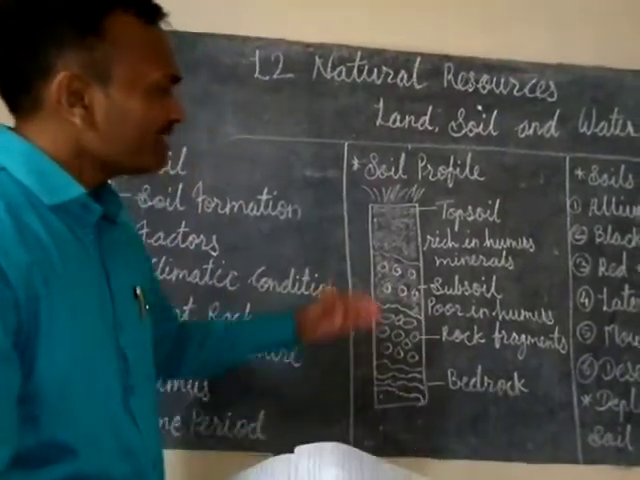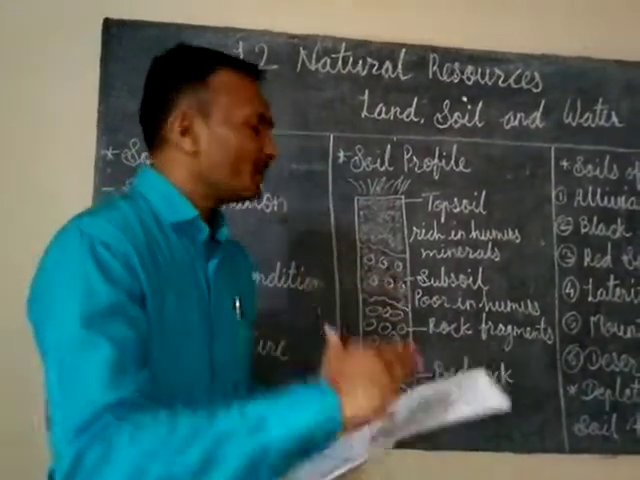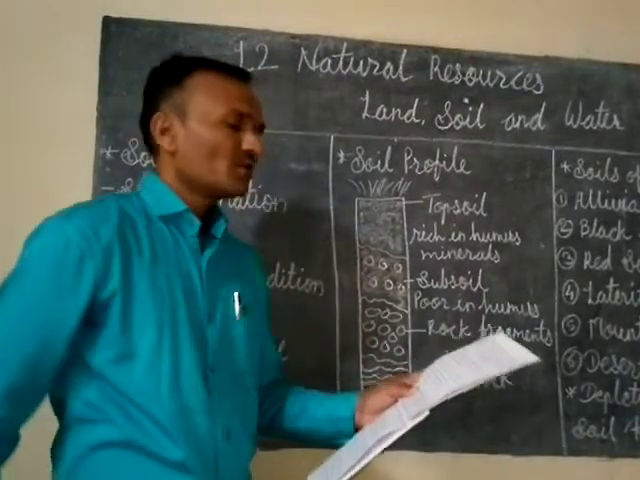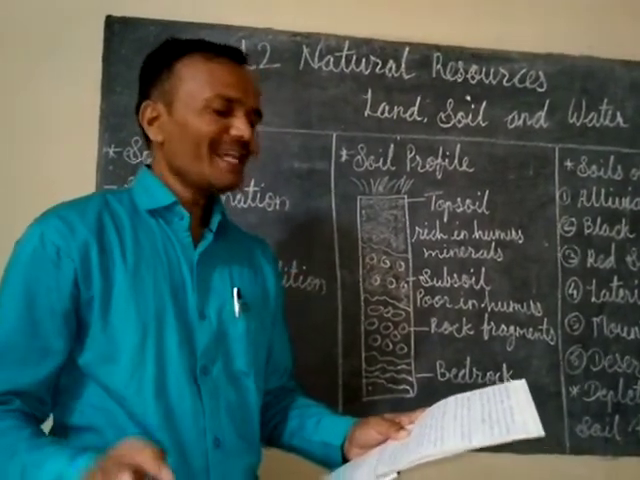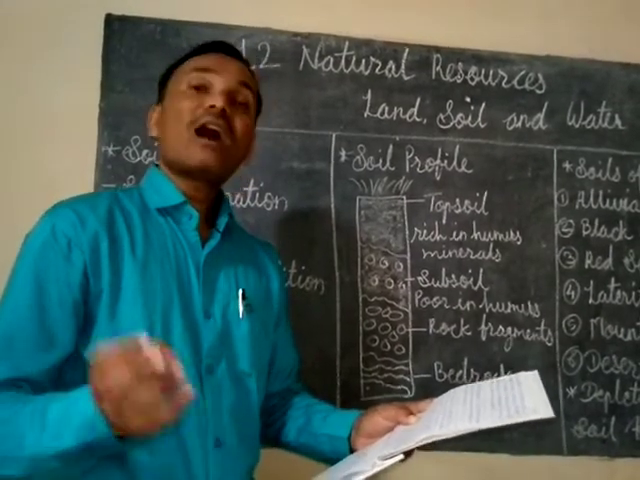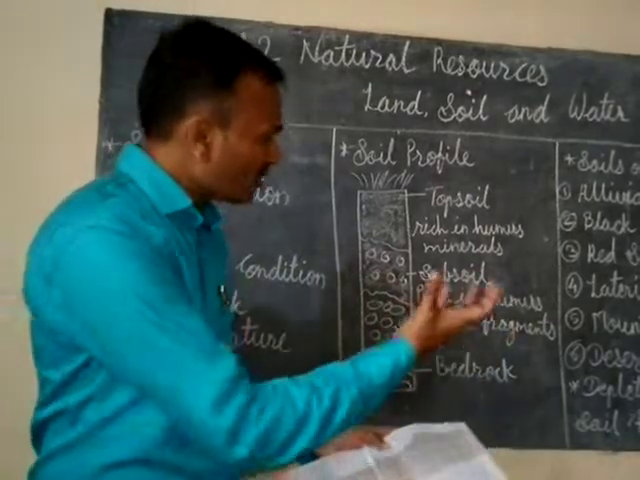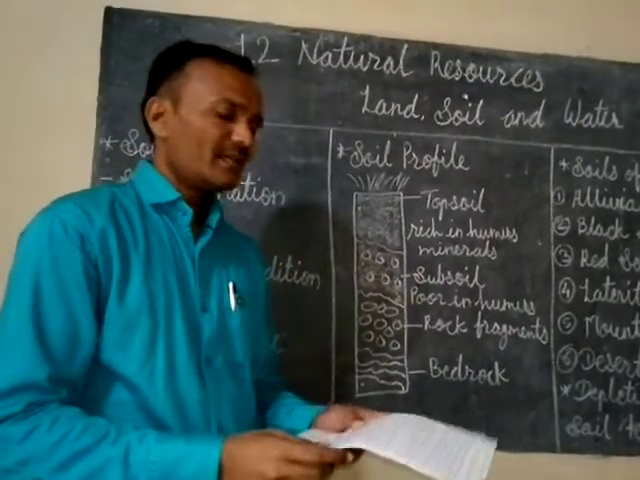Then the next layer, that is the subsoil. Subsoil you can find just below the layer of topsoil. It is made up of silt, clay, sand, some nutrients, soluble minerals and iron oxide. The rainwater which seeps into the earth collects in this layer.